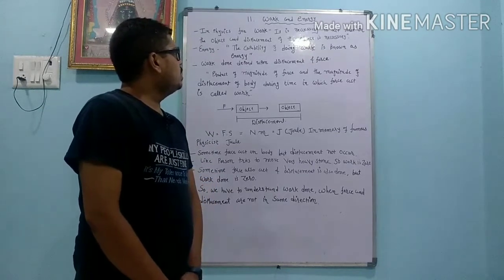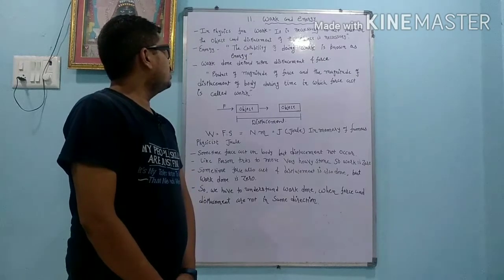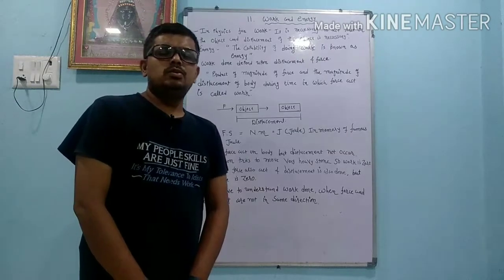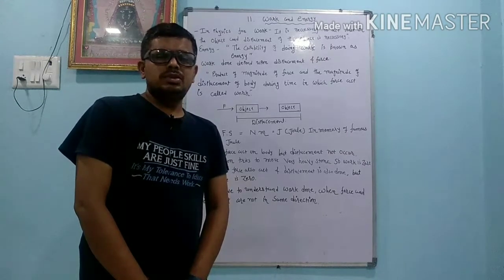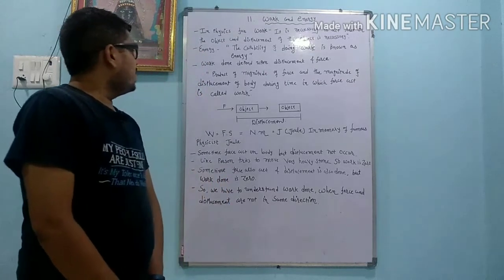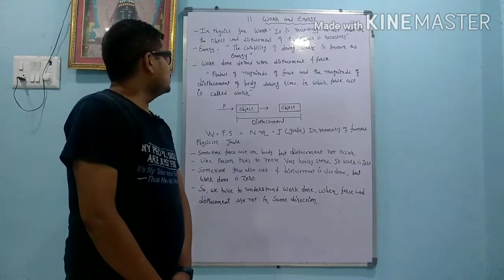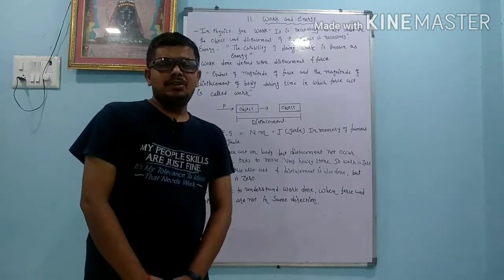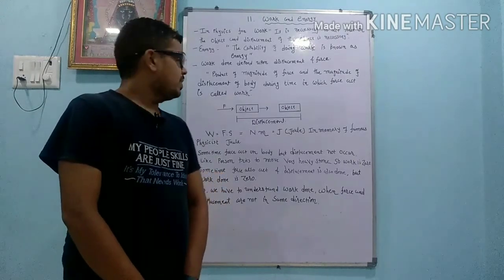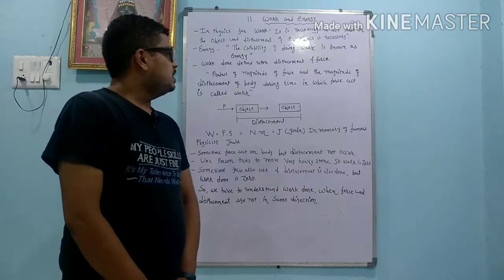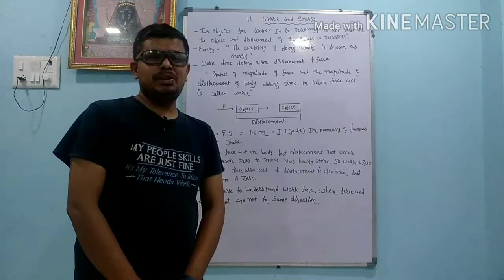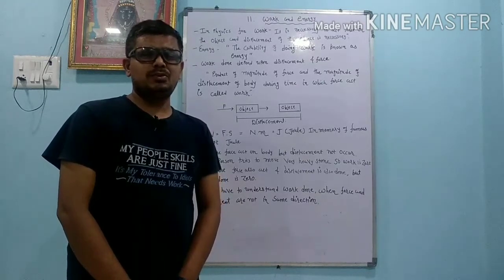In physics, for work it is necessary to act a force on the object and displacement of the object is necessary. So we can say that work is done when two things happen: one is force is applied and other is displacement occurs. Energy, the capability of doing work, is known as energy. So when any system has the capacity to do work, then we can say that it has energy. Work done depends upon the displacement and force.